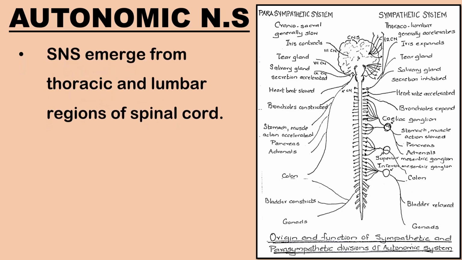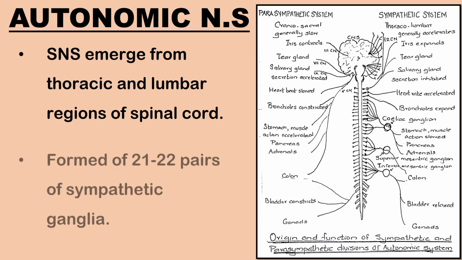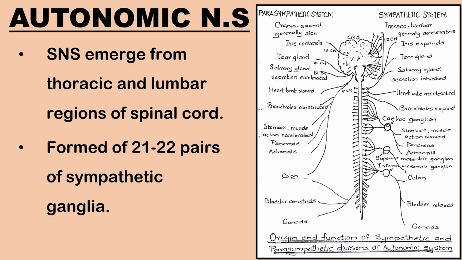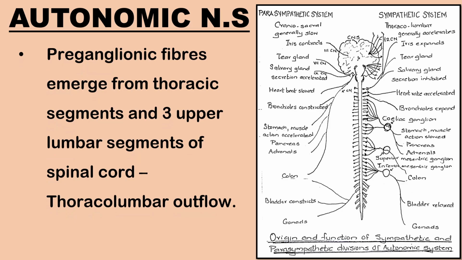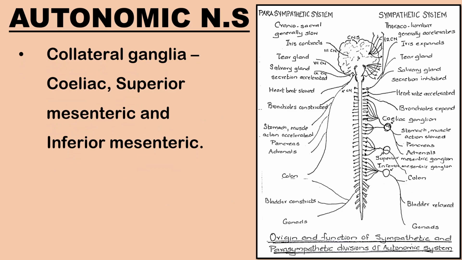The sympathetic nervous system emerges from the thoracic and lumbar regions of the spinal cord. It is formed of 21 to 22 pairs of sympathetic ganglia linearly arranged on either side of the vertebral column. Preganglionic fibers emerge from all thoracic segments and 3 upper lumbar segments of the spinal cord, hence known as thoracolumbar outflow. There are collateral ganglia, namely celiac, superior mesenteric, and inferior mesenteric.